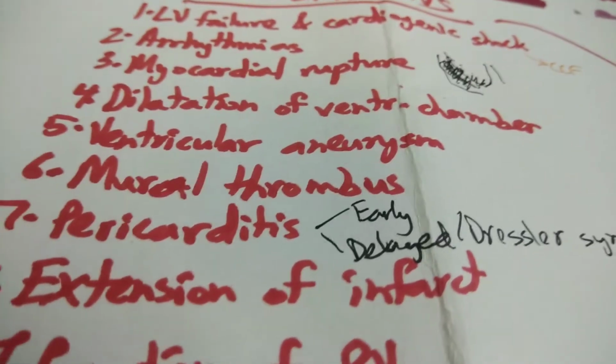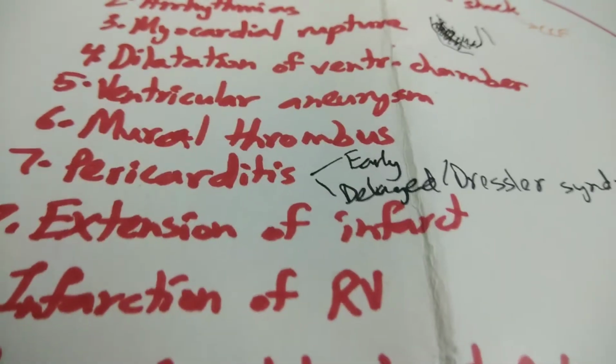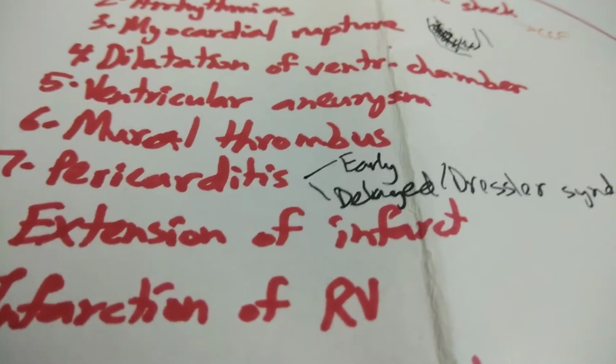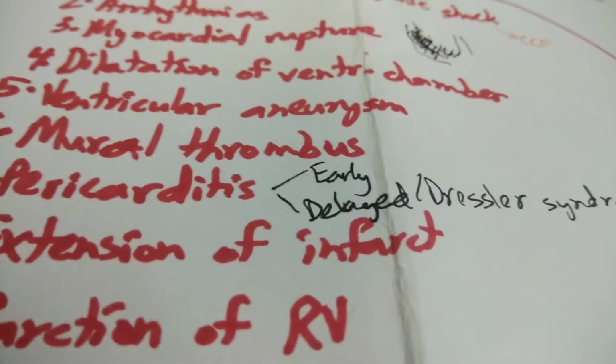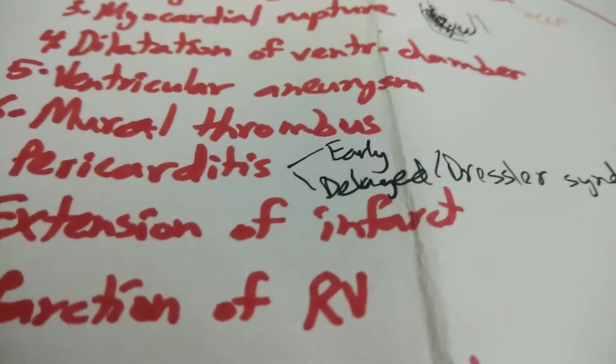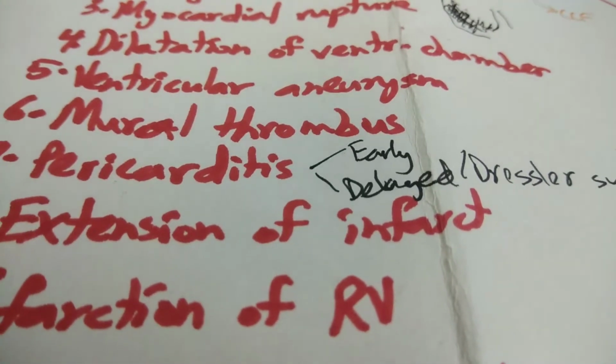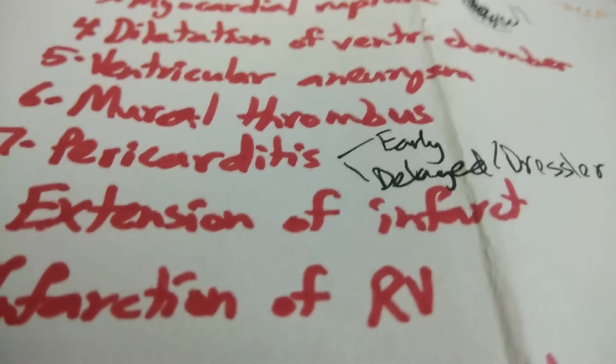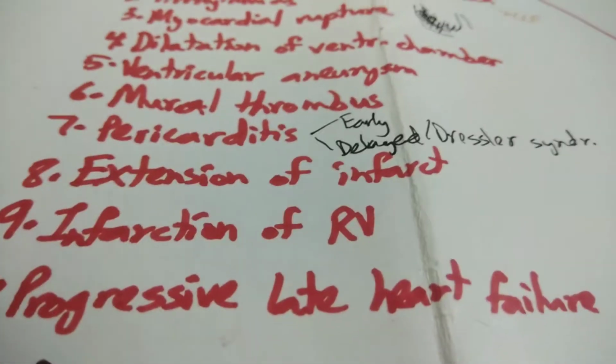So early pericarditis is often due to acute inflammation, whereas late pericarditis or delayed, it's often because of an autoimmune mechanism. Okay, Dressler syndrome can be autoimmune involvement. Now, moving on to extension of the infarct.